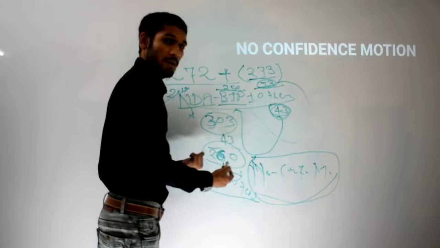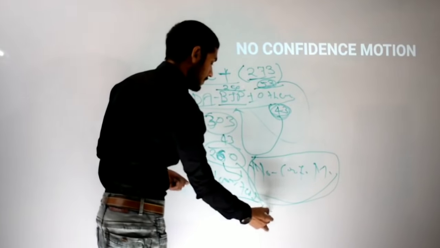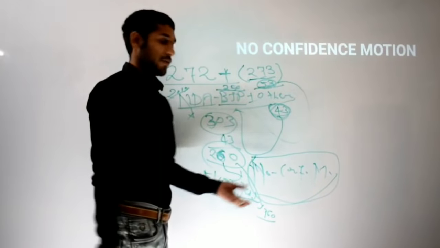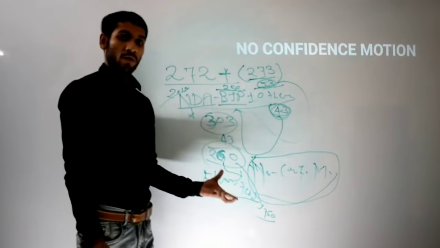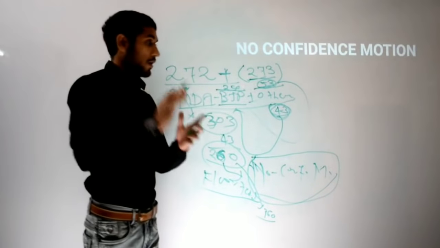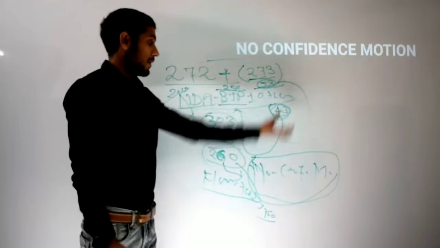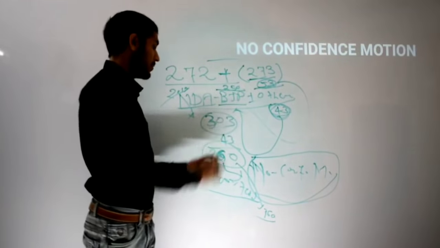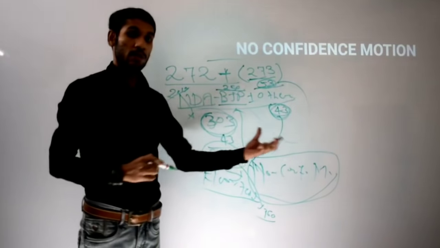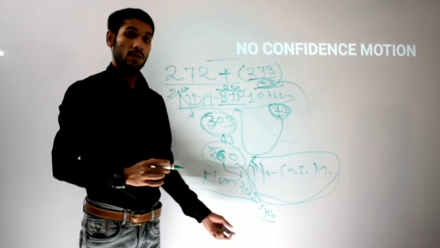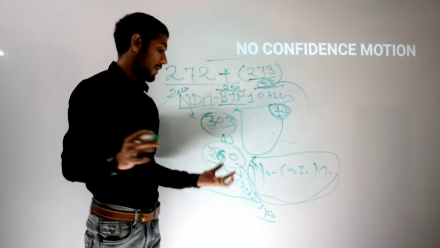After voting, it will automatically get a maximum of 260, because 43 have drawn back their support. So will the government fall or not? On one motion, the no confidence motion, the government that has a huge number of seats, 303, is falling. It will no longer be in power.